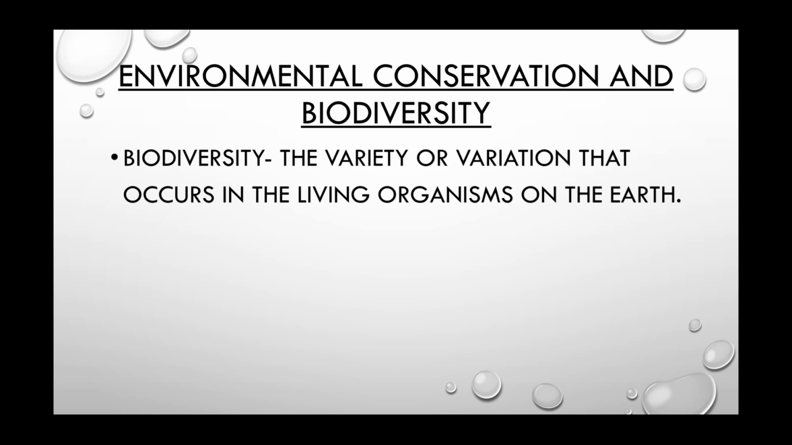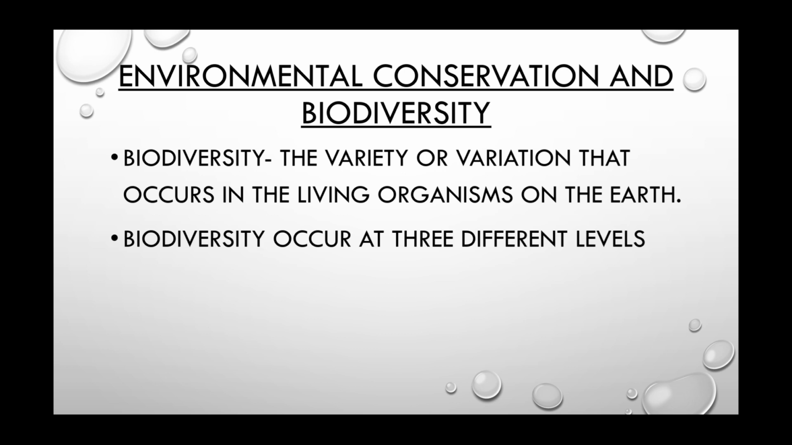It means that we can see different types of animals as well as plants around us. All those plants and animals differ from each other in different criteria like their appearance, their eating habits, their habitats, and all those things. This variety is exactly said to be biodiversity. Okay, clear? Biodiversity is the variety or variation that occurs in the different living organisms that exist on the earth. Clear now? This biodiversity occurs at three different levels.